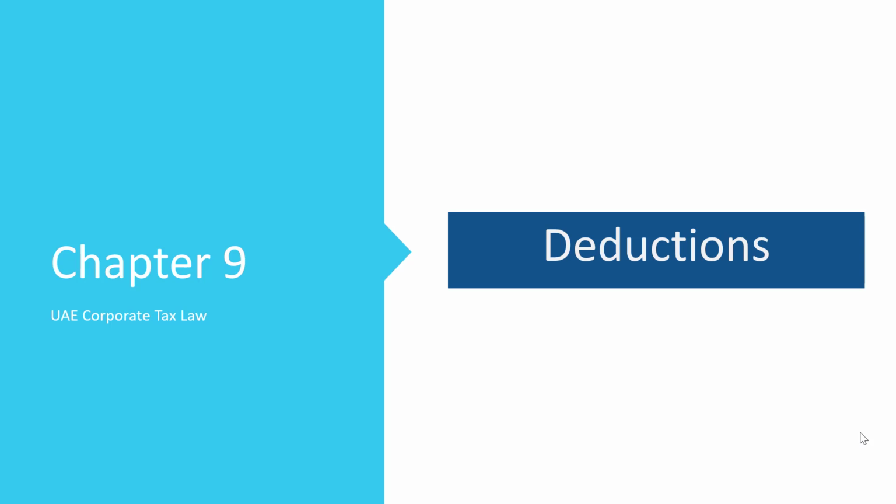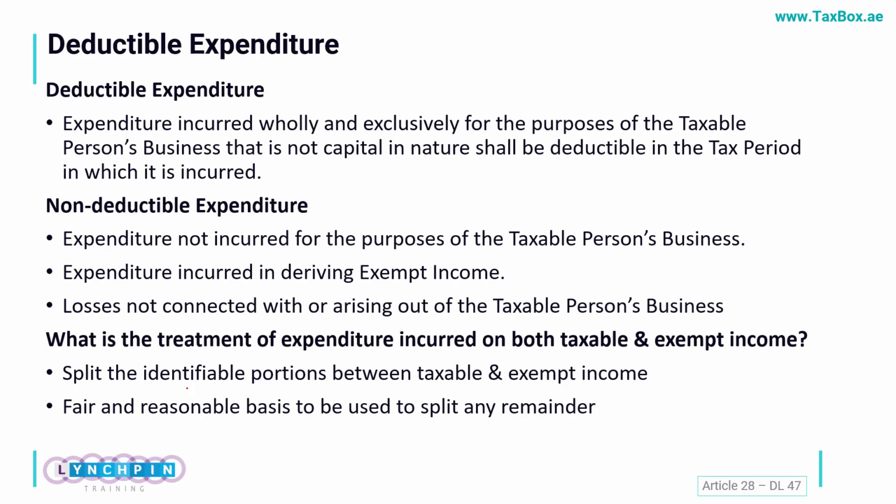Okay, here comes the all important section where we'll be discussing the allowable expenses which we can adjust from our taxable income. It is an extremely important area, because as and when we will be calculating the taxable income, there are certain expenses which we cannot claim as allowable expenses in our taxable income calculation.